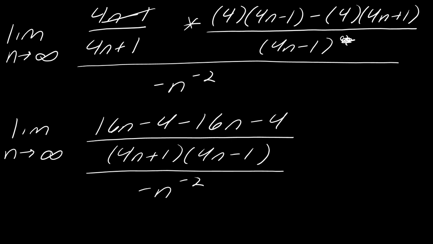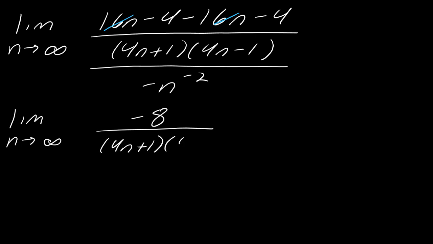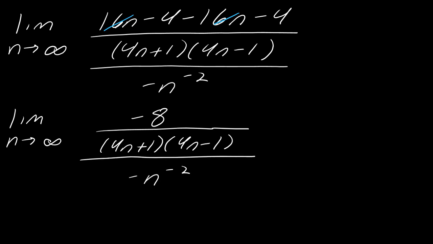Okay, so now I've got all of that good to go, so I need some more space. And I can see here that my 16n's dropped out. So it looks like I'm left with negative 8 over 4n plus 1, 4n minus 1, all of this divided by negative n to the negative second. Okay, and so now I want to simplify this.